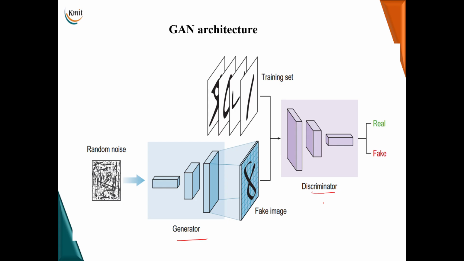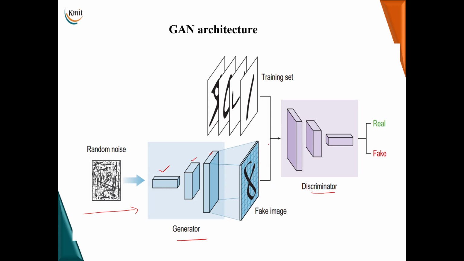What you notice here is that the generator represents an inverted convolutional network, where you start with a flattened vector and then you have convolutional layers with increased height and width. Anyway, we will talk about this generator in the next slide. How does this operate in the architecture? The generator will take some random numbers and generate an image. A fake image will be generated because of the parameters that have been trained in the generator here.